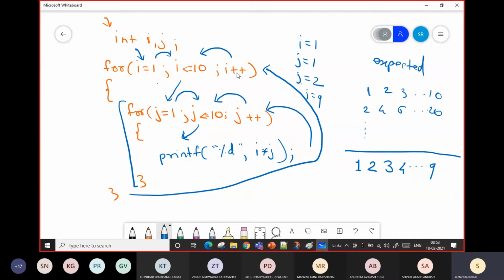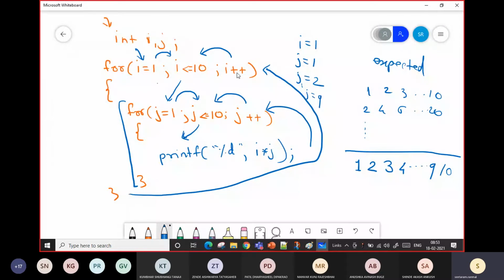After the printing of 9, it will go here. The value of j will become 10. So j plus plus will become 10. j is less than or equal to 10? Yes, it will go here. 1 into 10, 10. It will print 10. Again, it will come here. j will become 11. 11 is less than or equal to 10? No, it will come outside the for loop.